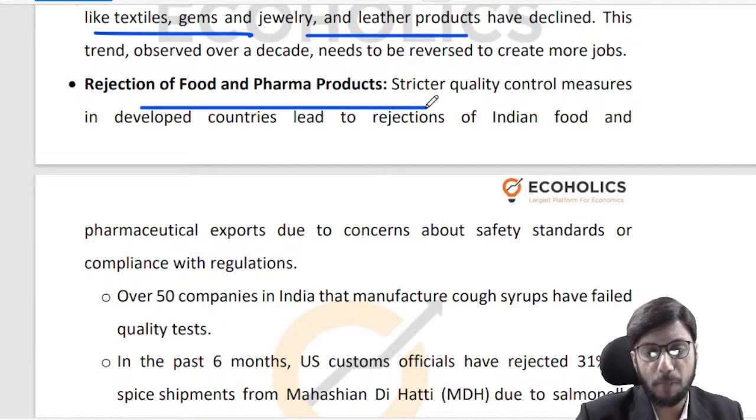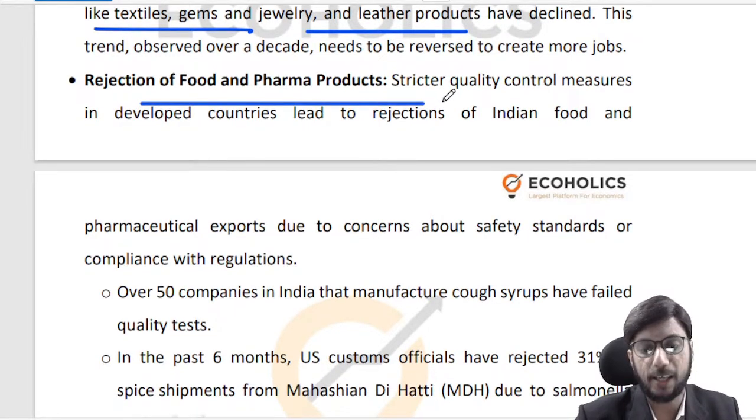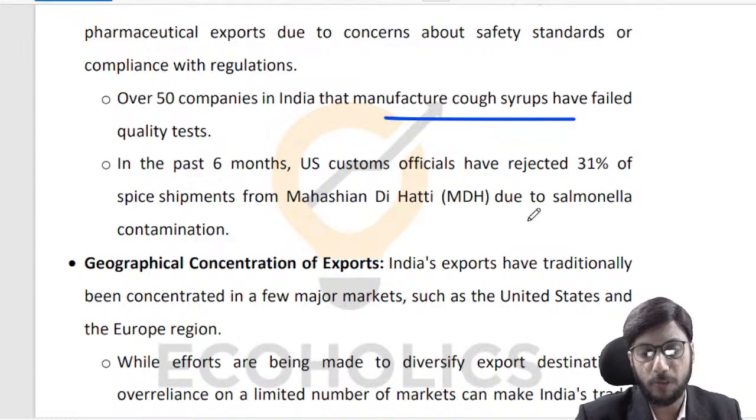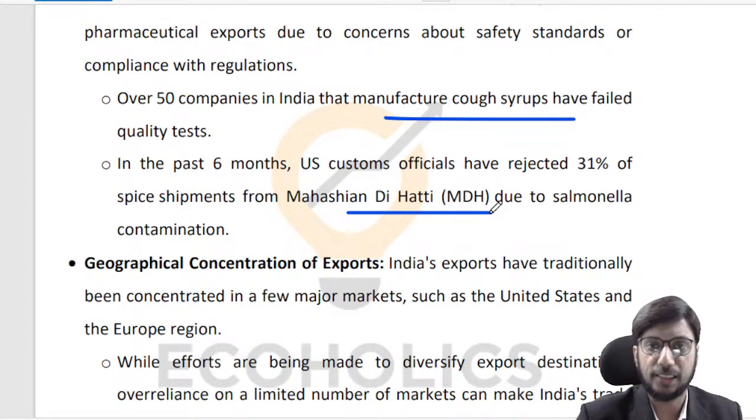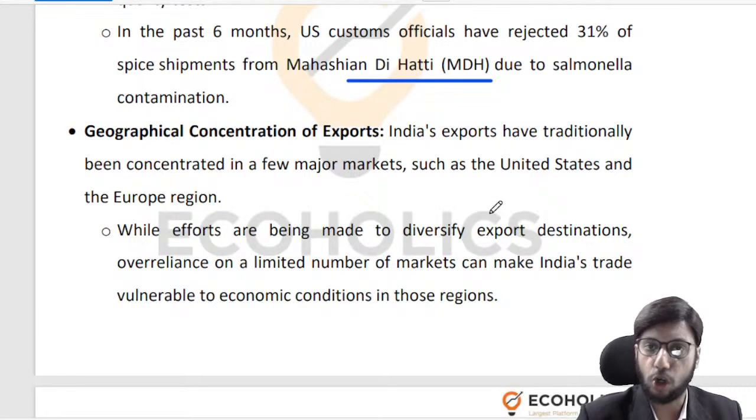Rejections of food and pharma products, we have spoken about this, right? So whether it is your cough syrups or whether it is your MDH and Everest ke masales, we need to pull our socks up for this.